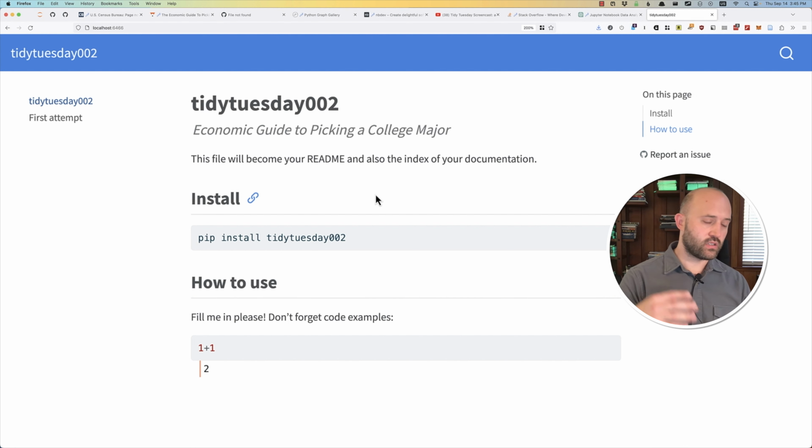And if you want to share an analysis you do like this with some other people, it's really handy to be able to say, hey, I gave you a working library with pip install thing. You can just run plot whatever and it works. So that's pretty cool too.